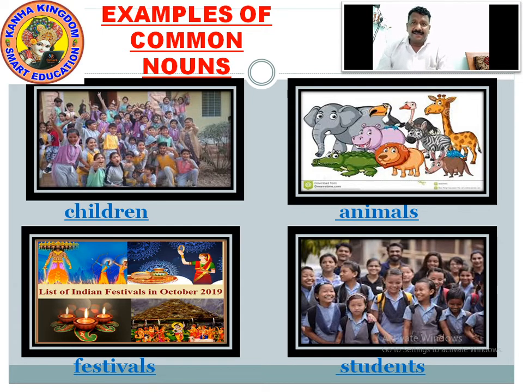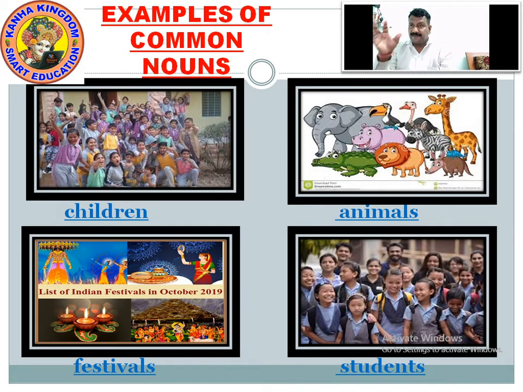In the monitors, what can you see? Examples of common nouns. There are many children who come to school, right? There are many children who play together. There is a picture shown there. When it's a single, it's a child. When there are many, they are children. When there are many of the same category, you call them children. So this is one of the examples of a common noun where the children are there.